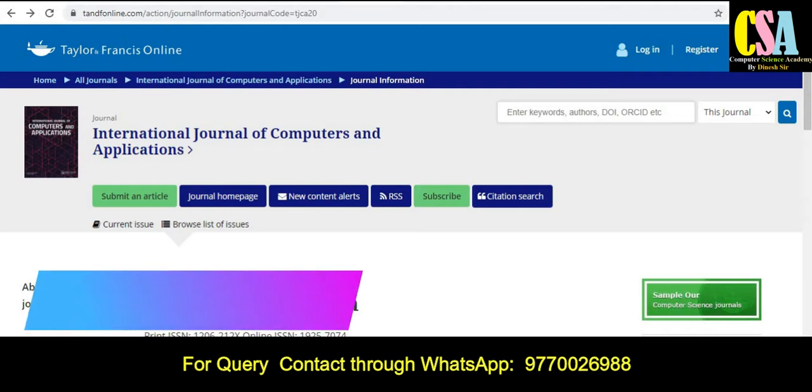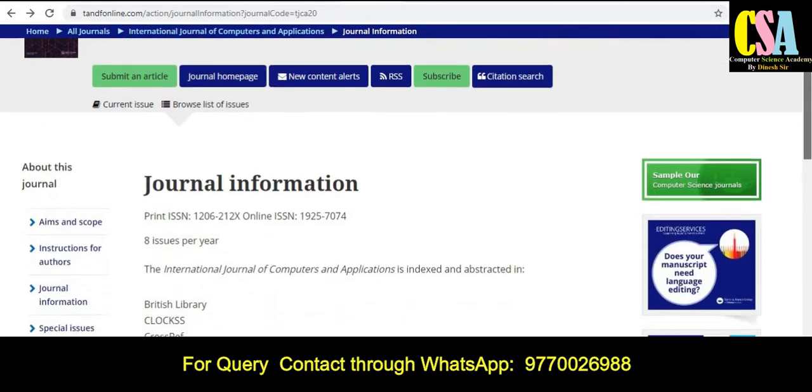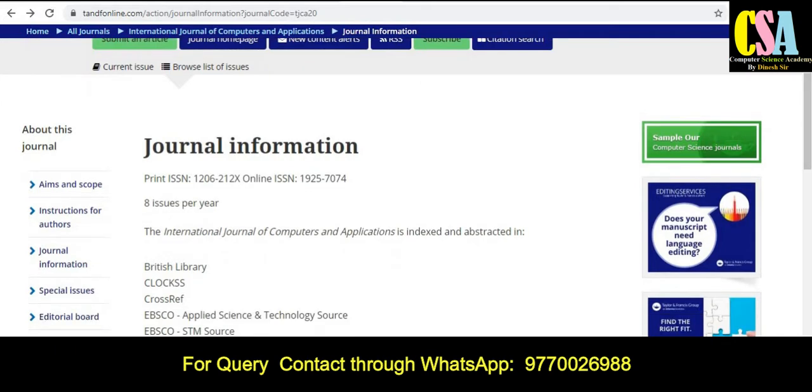So the first category of the journal is Taylor and Francis, and the journal title is the International Journal of Computers and Applications. This journal is especially related to computer science researchers and IT researchers, and general information is given here. This journal is published in both print version and online version, and the frequency of publication is 8 issues per year.